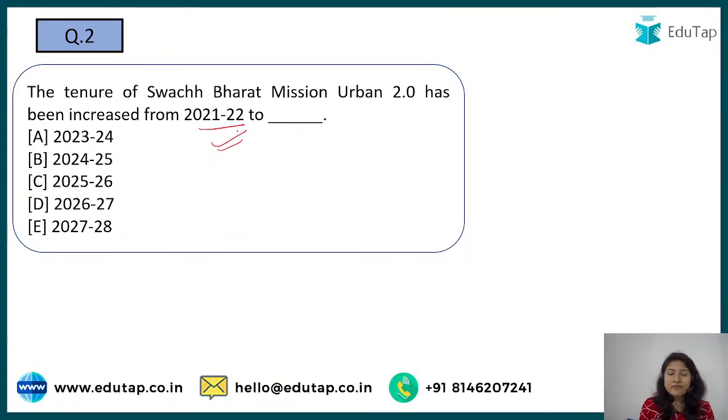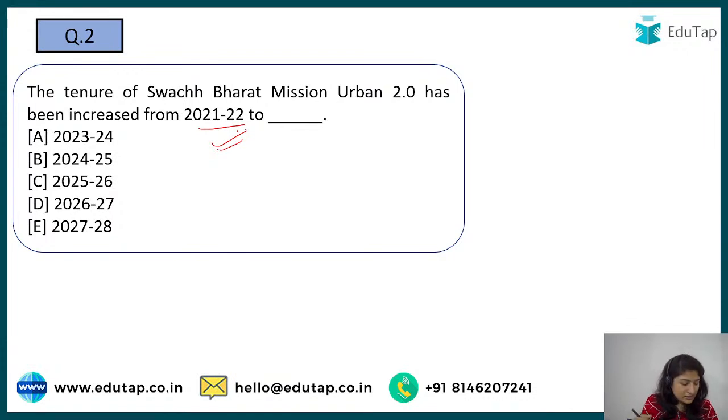Whenever a particular scheme is launched, it is launched for some time period. When we reach that year, if the government feels that the aim has not yet been achieved, or they focus on some other objective, they extend it.